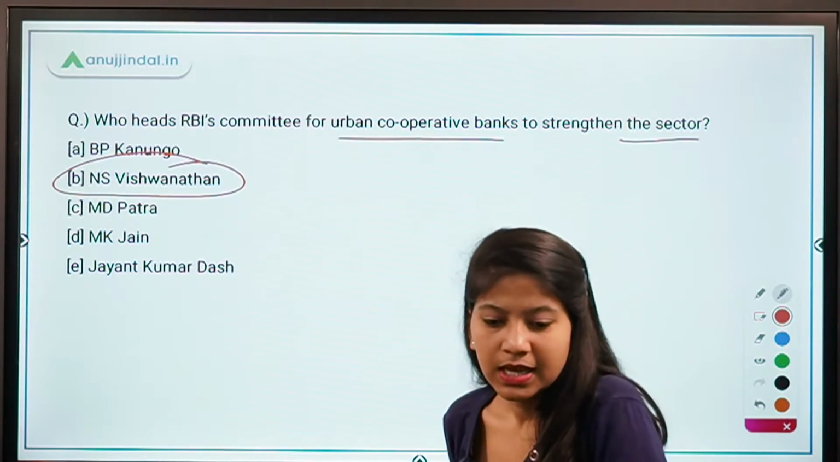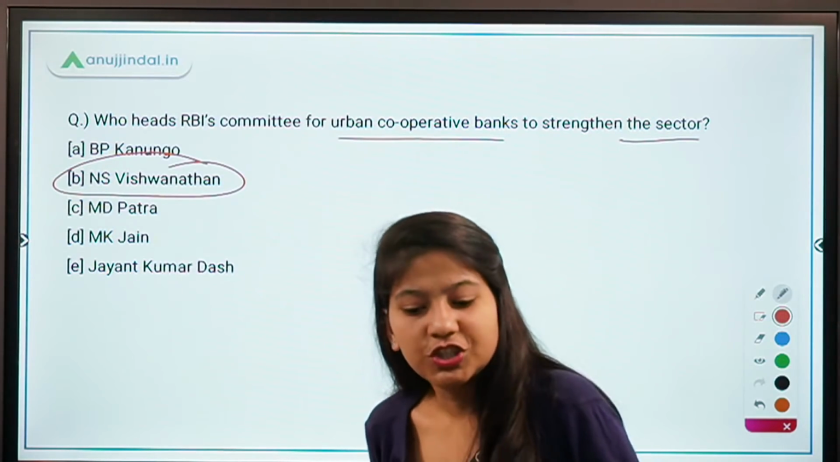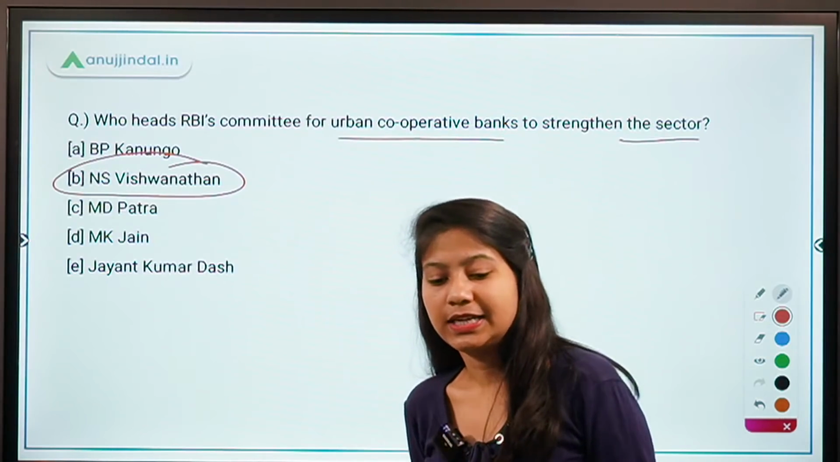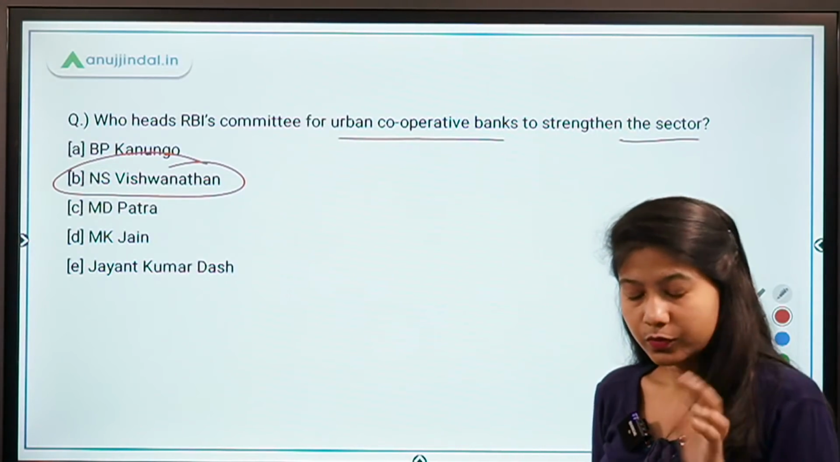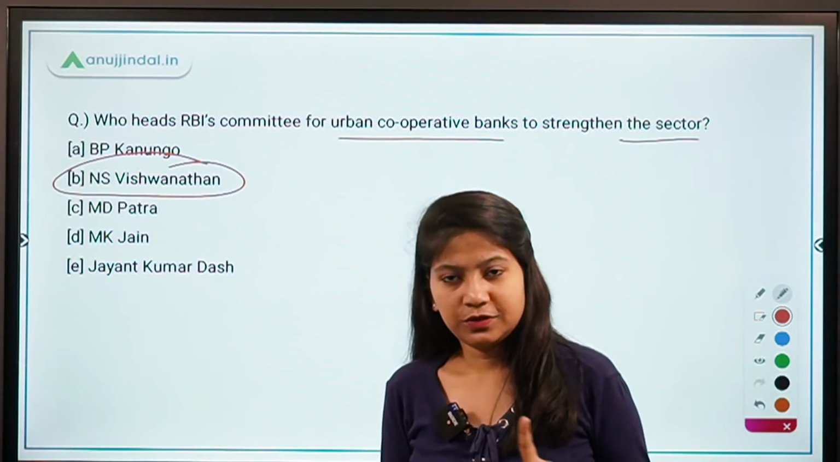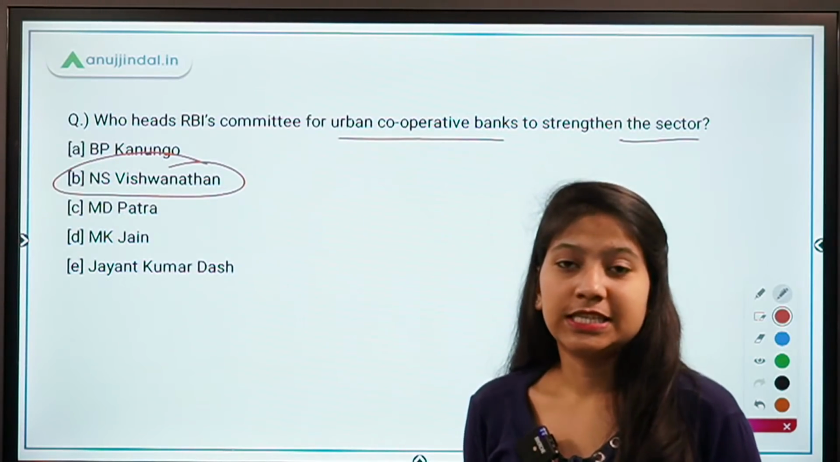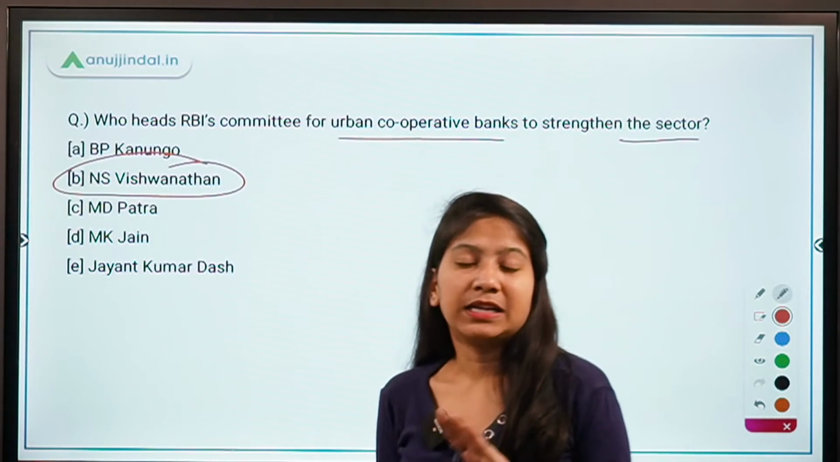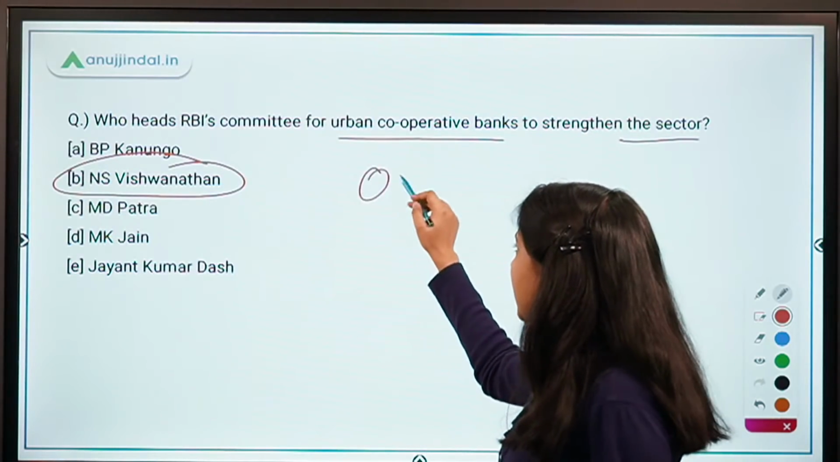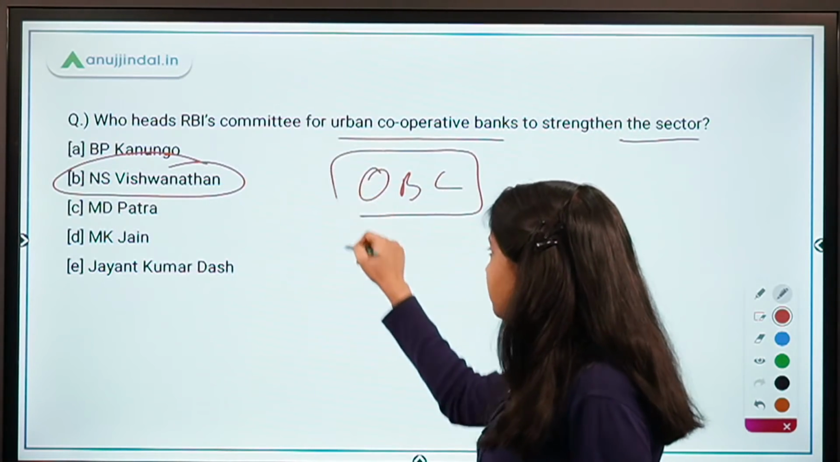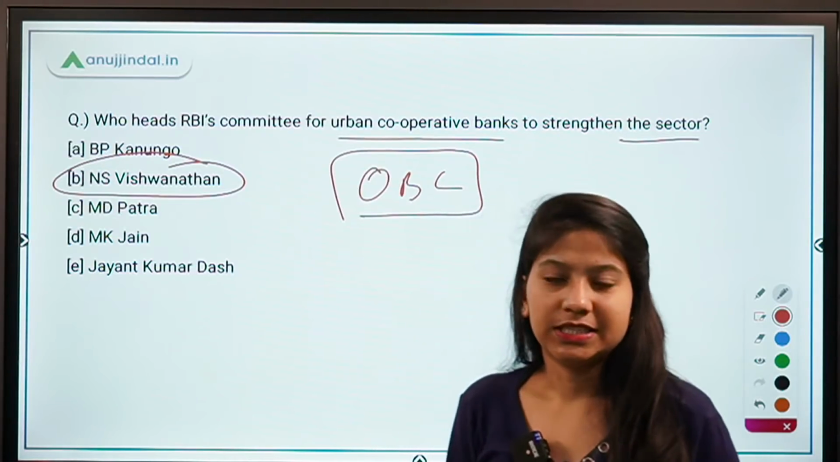Okay, very good, guys. Very good, Onkar. It's Jayant Kumar Dash. Absolutely right. So he is the chief of the Digital Lending Committee. So one more question from the committees, and that question is, there is a committee on sub-categorization of OBC, other backward classes. Can you tell me the chairperson of that committee?